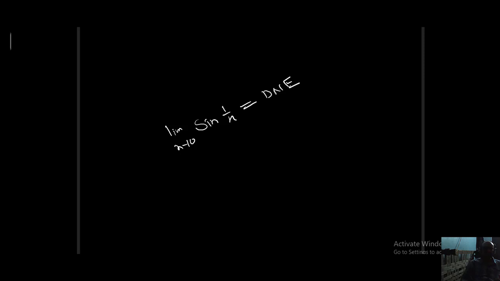Important. What type of discontinuity? Second type of discontinuity. Why am I saying second type? LHL not equal to RHL. For values of x nearer to 0, sometimes I am getting 0, sometimes 1, sometimes minus 1, sometimes 0.002, sometimes 0.007, like that. So what is the meaning of that? The limit does not exist. What type of discontinuity? Second type of discontinuity. In second type, what type means? Oscillating type. Its output values oscillate between minus 1 and 1. That's why it is an oscillating type of discontinuity.